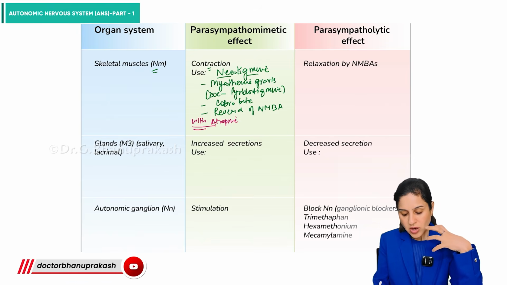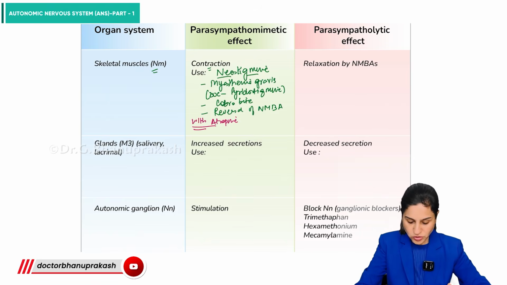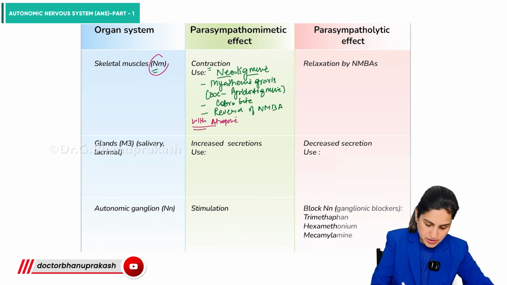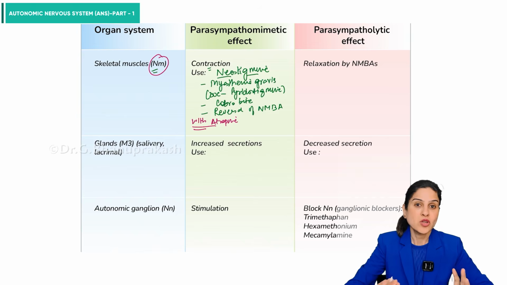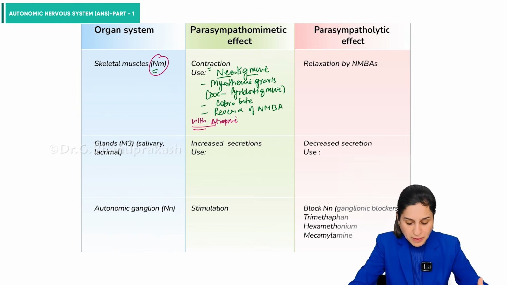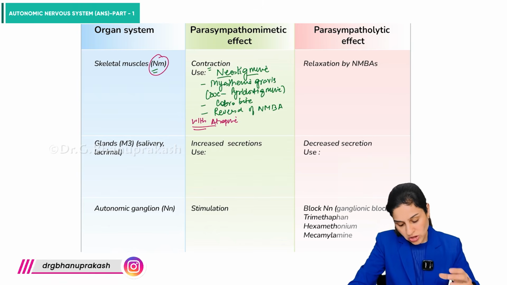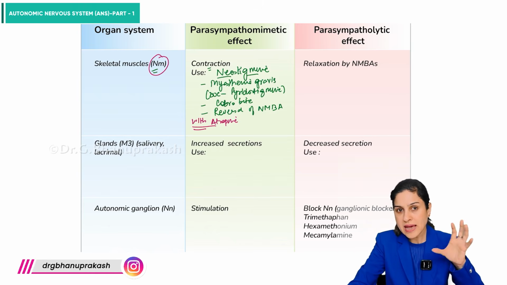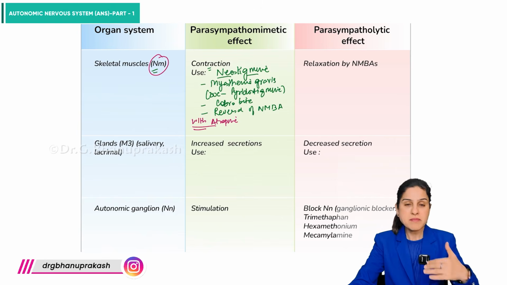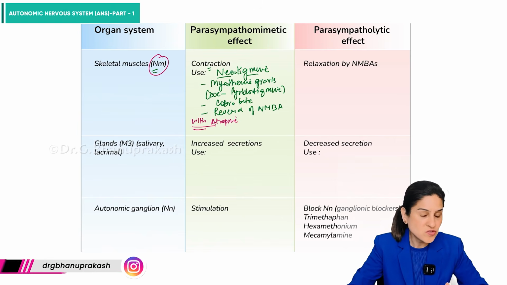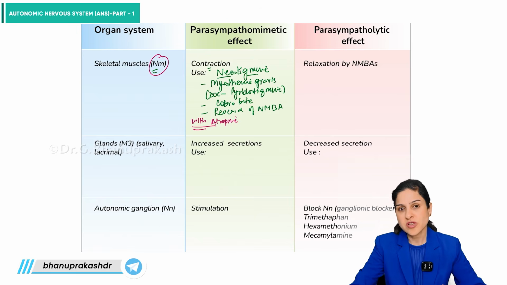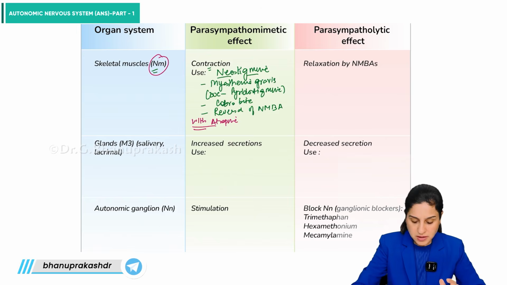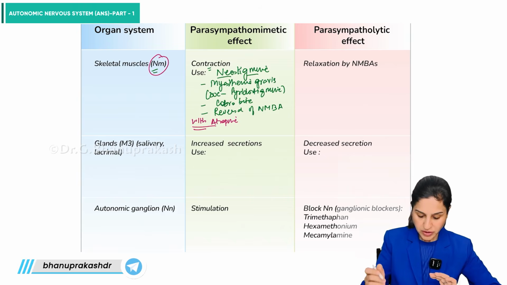Why? Because all these effects are desired due to their action on the NM receptors. But when you increase the level of acetylcholine, because it's a non-selective parasympathetic neurotransmitter, it is going to act on the muscarinic as well as the nicotinic receptors. But acting on the muscarinic receptors is going to bring a side effect which you do not want. So to prevent that, we first give atropine, which is going to block the muscarinic receptors, and then you give neostigmine, because then the only effect would be observed on the neuromuscular junction, right?